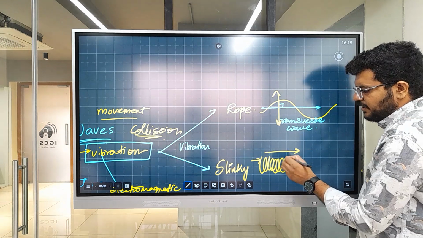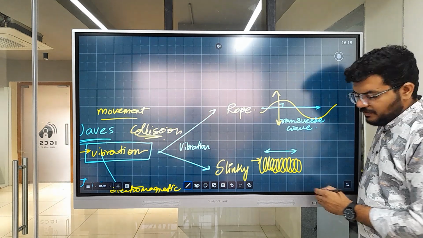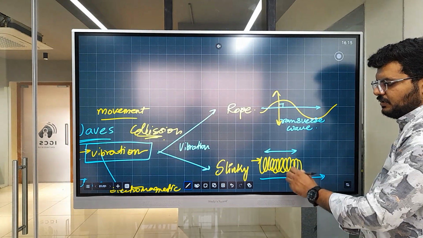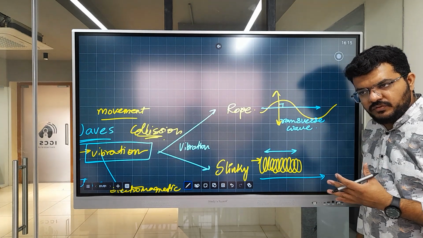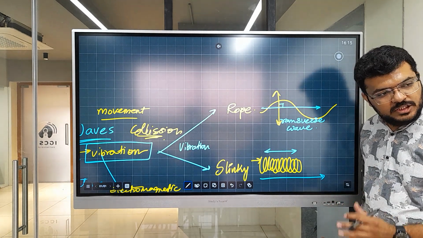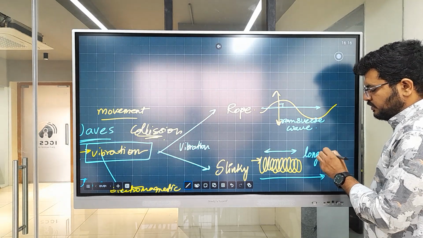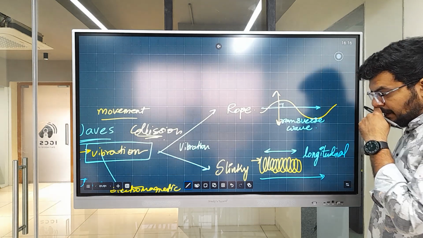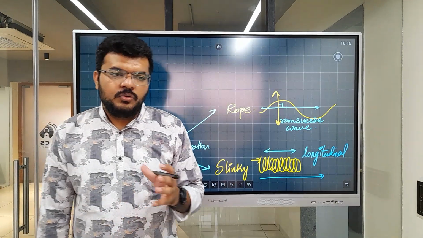The rings will vibrate back and forth, and the wave will travel away from the source. In this, the vibration and the progress of the wave are parallel to each other. Because they are parallel to each other, these are longitudinal waves. These are the two bifurcations that we know about waves.